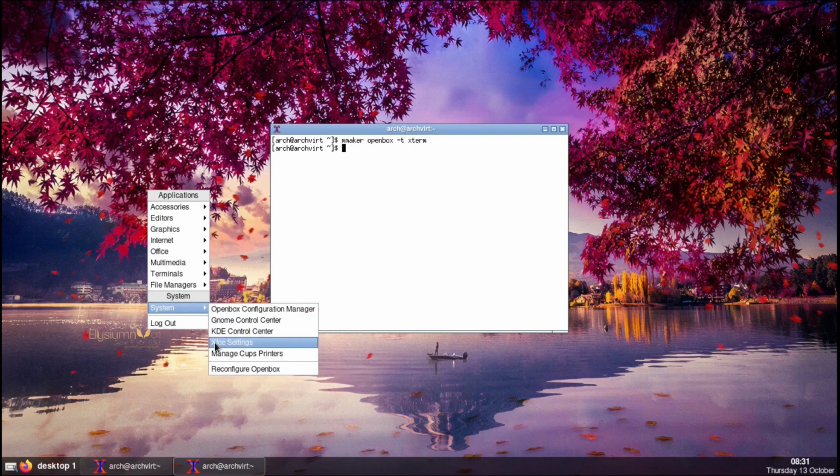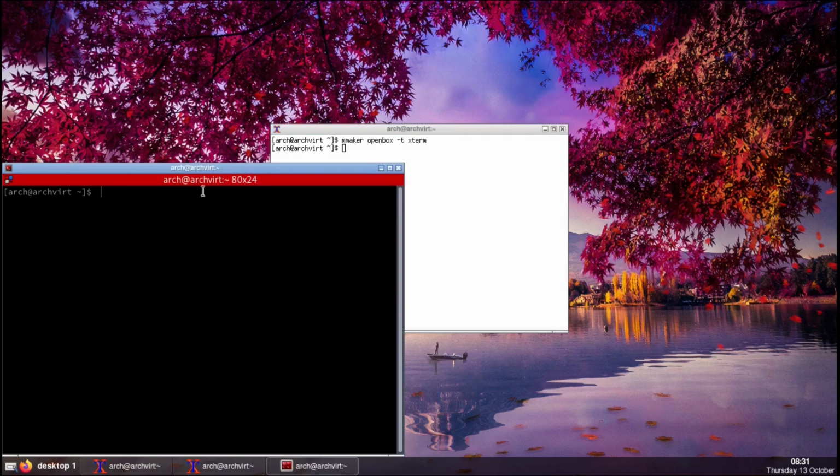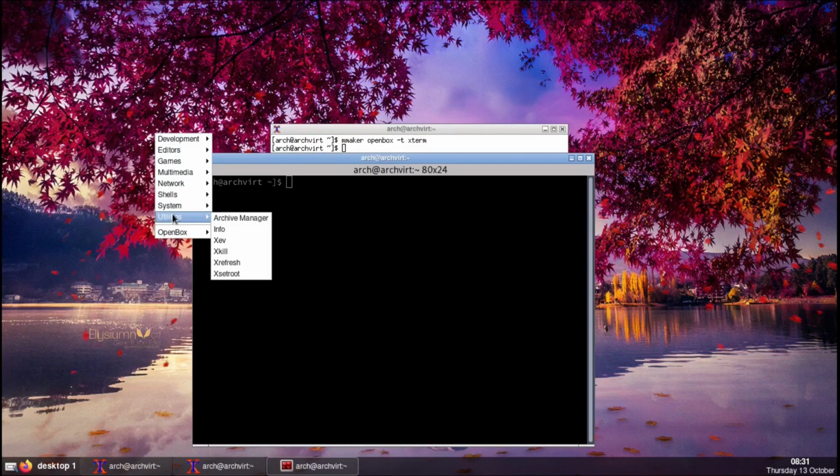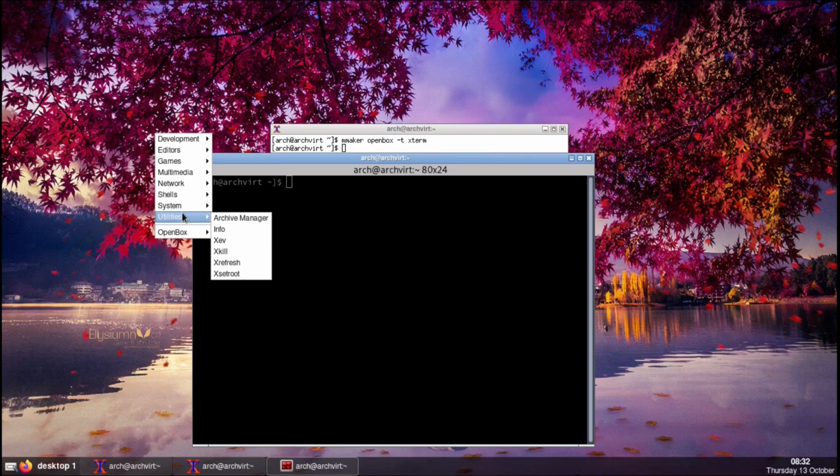Reconfigure OpenBox, and now as you guys can see, we will have Terminator. There it is. We have the Terminator option in our menu, and as you guys can see, it has changed a little bit. All of that hard coded junk that was on it is removed. So now only the applications that are installed are being shown in the menu.